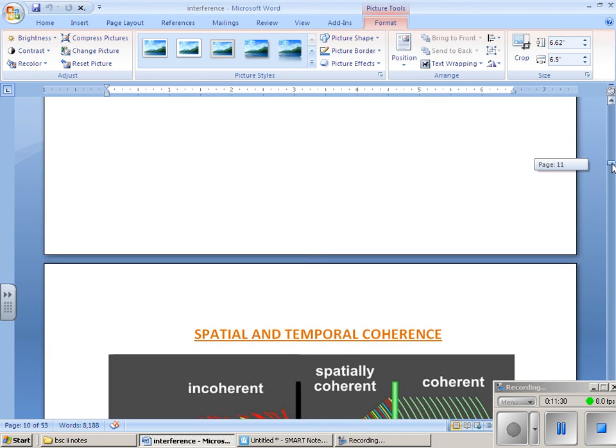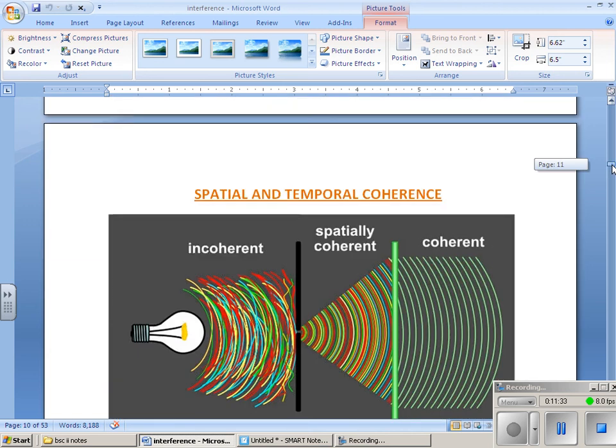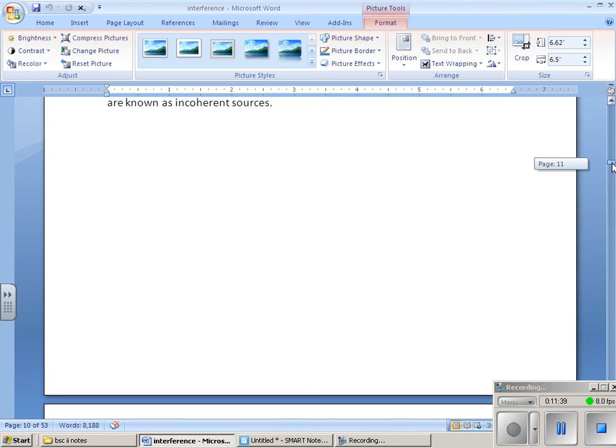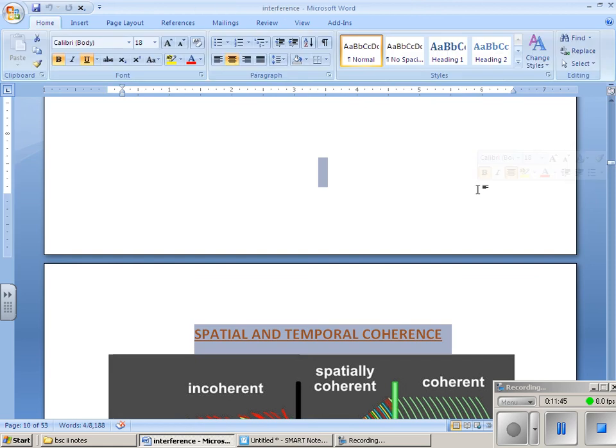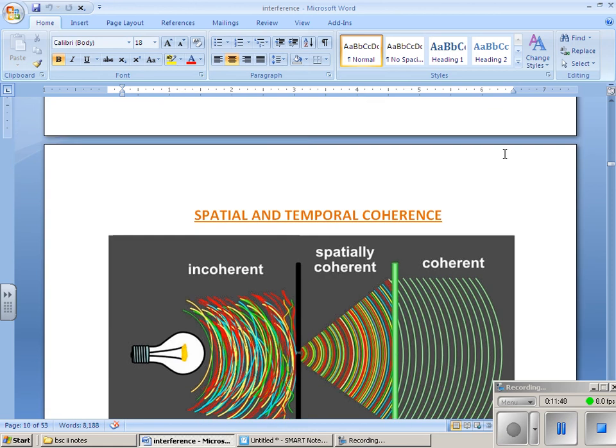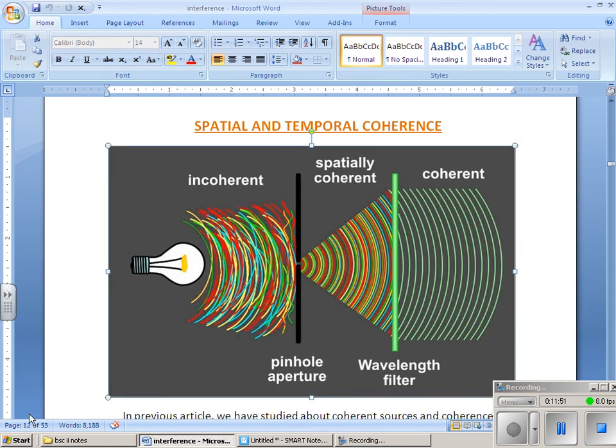For an interference pattern to take place, there are two conditions: spatial coherence must be there and temporal coherence must be there. So this is an example of incoherent light. From a normal bulb, the light rays are distributed like this, and this is incoherent light. That means the distance between one wavelength and another is not maintained, the phase is not maintained, so this is called incoherent light.